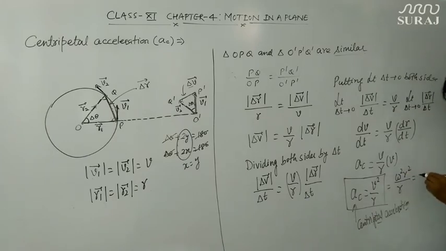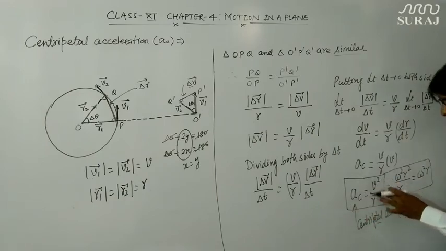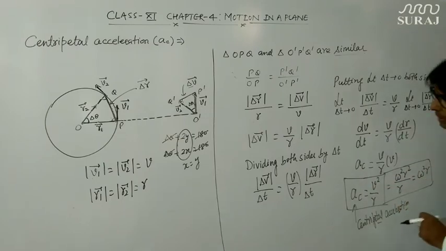So it comes out to be omega square r. You must remember both these formulas: ac is equal to v square upon r or omega square into r. If linear velocity is given, then we will use the first formula. If angular speed is given, we will use the second formula.